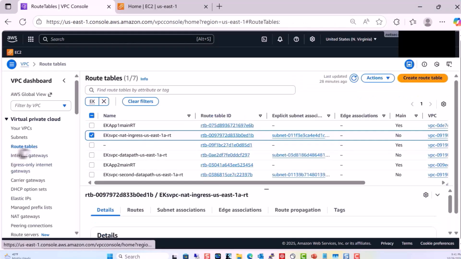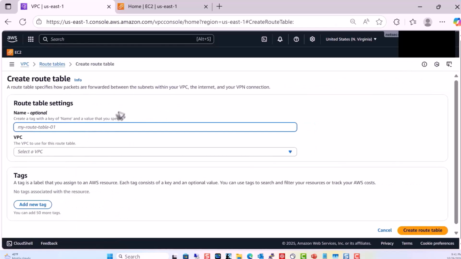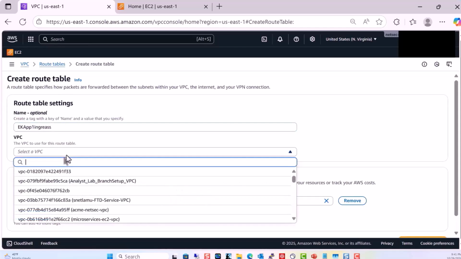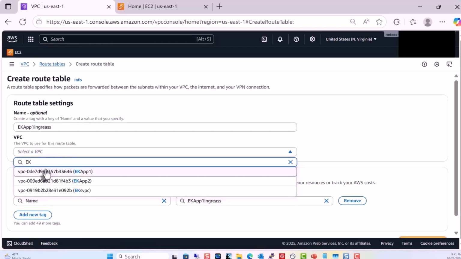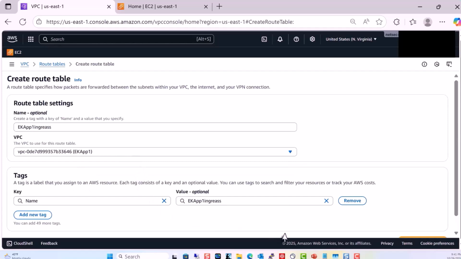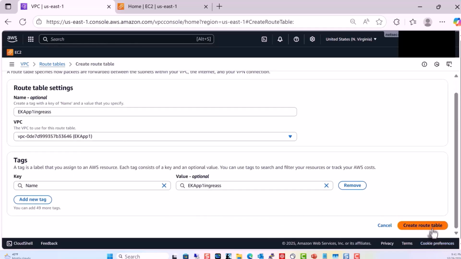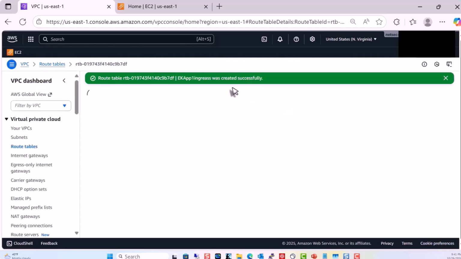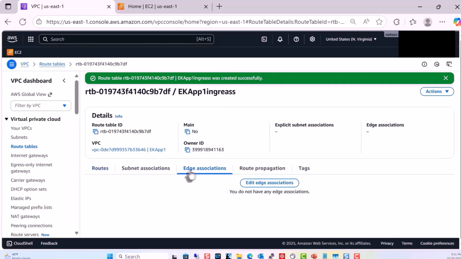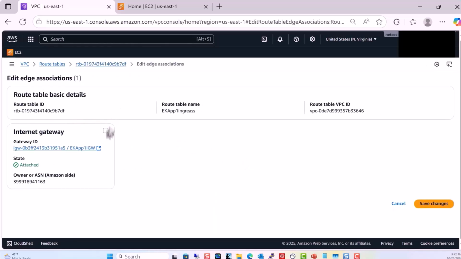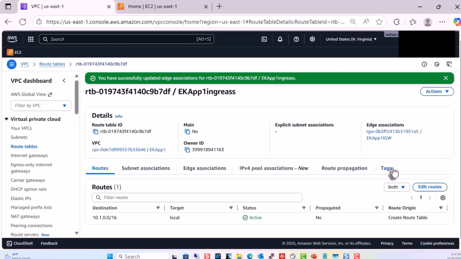Let's actually configure the ingress routing. We could do this with an existing route table, but it's probably best to have a separate route table just for ingress routing. Ingress routing utilizes what's called an edge association. Notice that we can choose the Internet Gateway as an edge association.